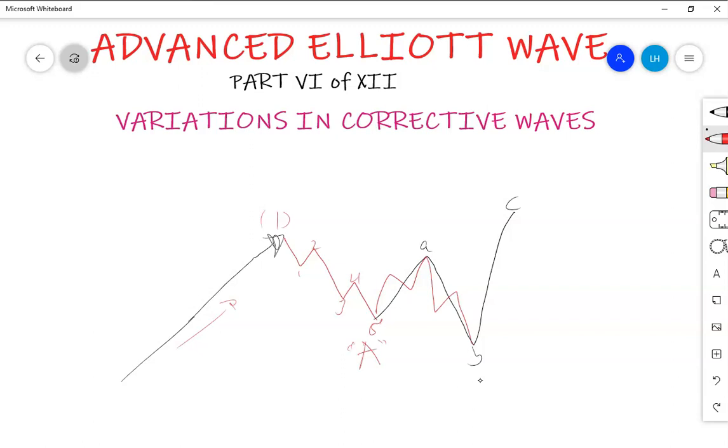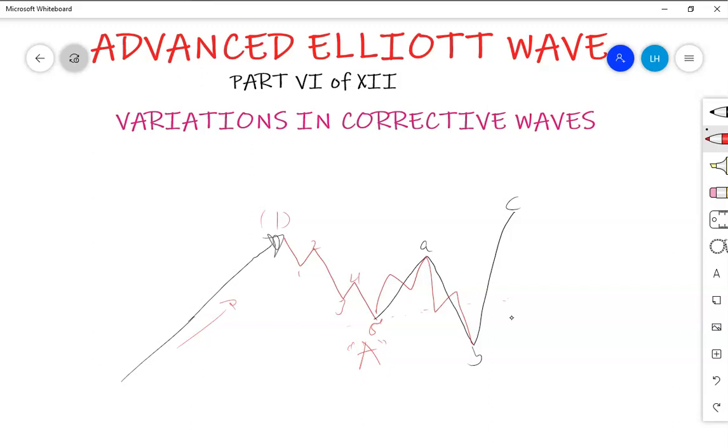Now, if you see this, it has moved beyond the beginning of wave A. Wave A started there. So now wave B has moved beyond, and this scenario actually took place in gold, I think this week. Yes, I think this week, or if not this week, maybe on Friday or Wednesday of the past week. It did something like this, but it was in an uptrend. That was a wave B that penetrated beyond everything in its structure.